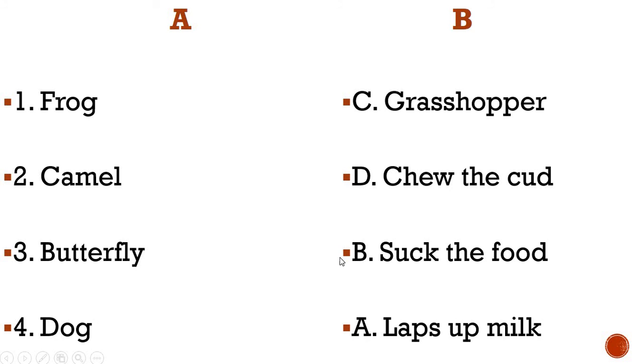So C, D, B, A is the correct order of column B answers. I hope that you have matched it properly. You can just write C, D, B, A and later on you can write the question and answer properly. For those who have written it, it's very easy now. You can just write here C, D, B, A near column A to identify the correct answers.